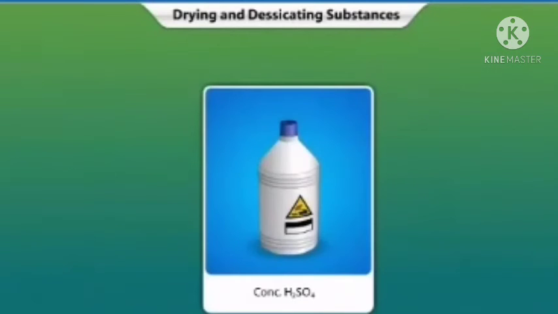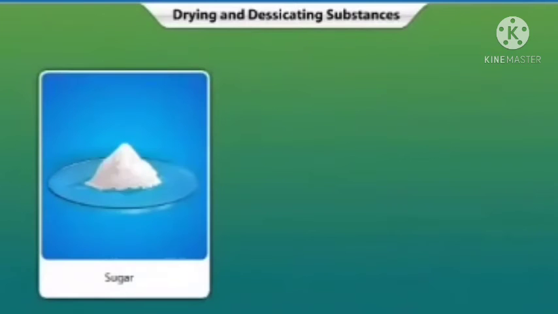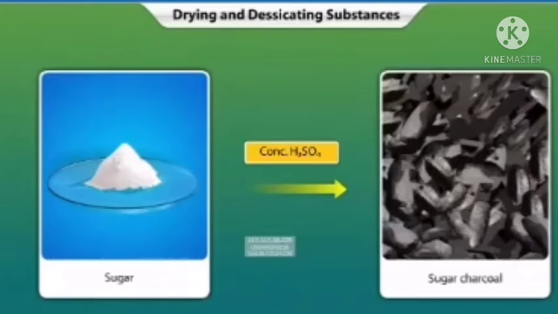However, there are some other substances that cause loss of water molecules from other substances. These are known as dehydrating agents. One example of a dehydrating agent is concentrated sulfuric acid. It removes all water from sugar and converts it to a black spongy mass called sugar charcoal.